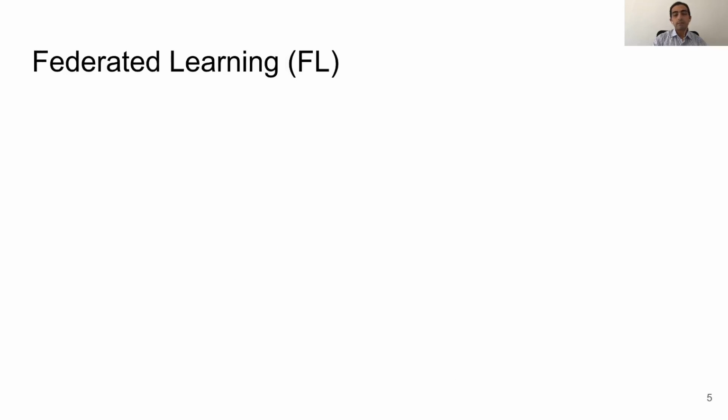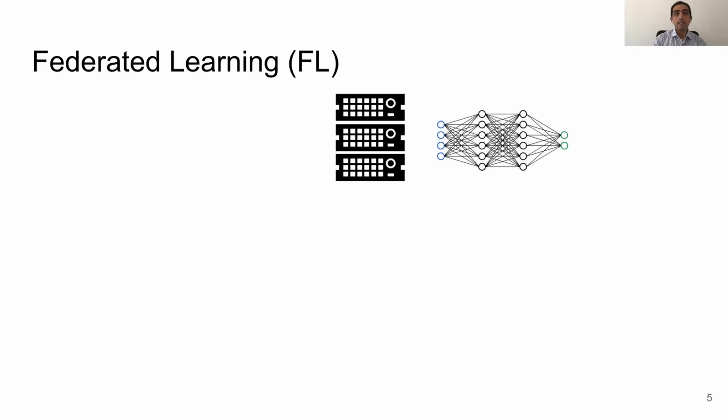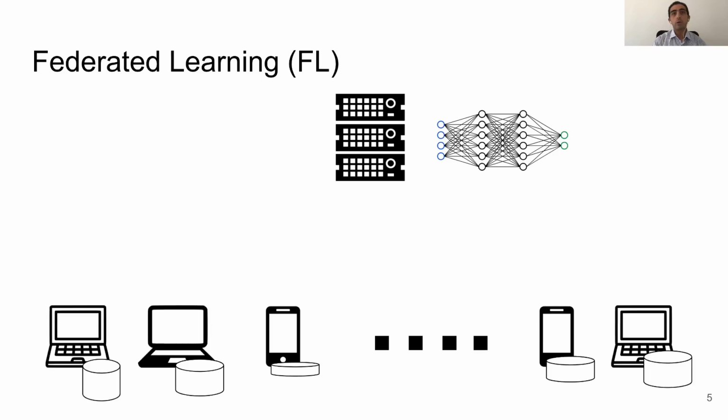Now let's move to a second big term in this presentation, which is federated learning. Federated learning, or in short FL, is a paradigm to train machine learning models on many devices that are potentially scattered over the globe. This paradigm consists of a central server that holds the ML model and a bunch of devices that hold their own local data. Each device keeps its own local data private without sharing it with other devices. Naturally, data on devices are not identically distributed, and the devices themselves have different hardware specifications.